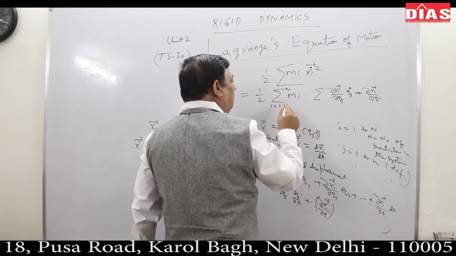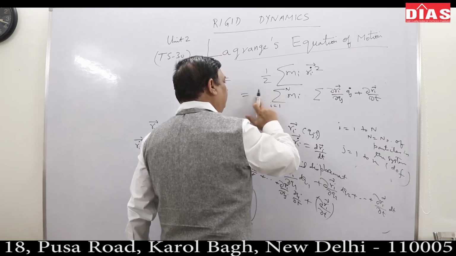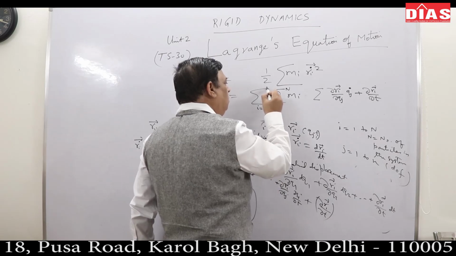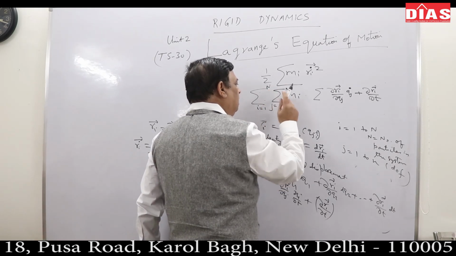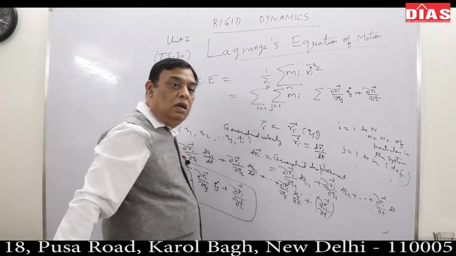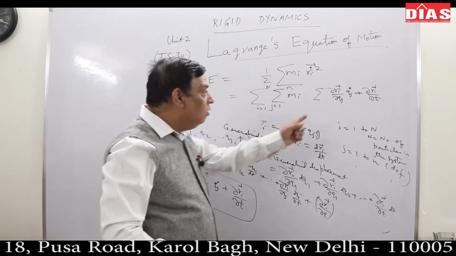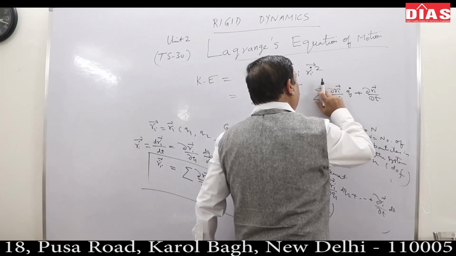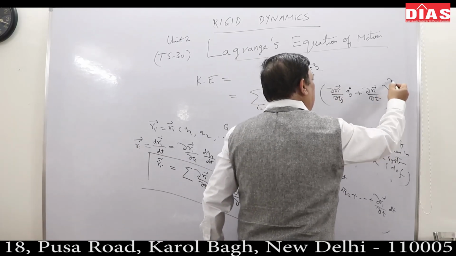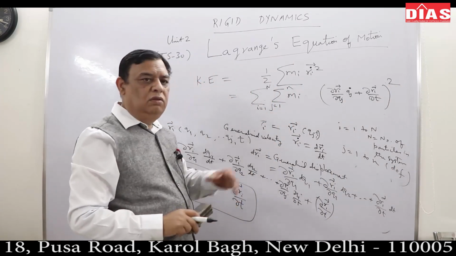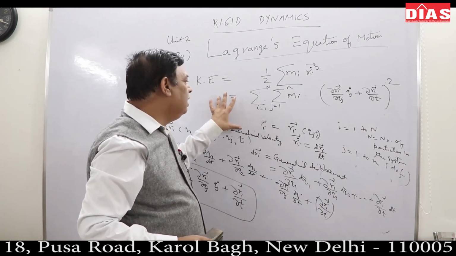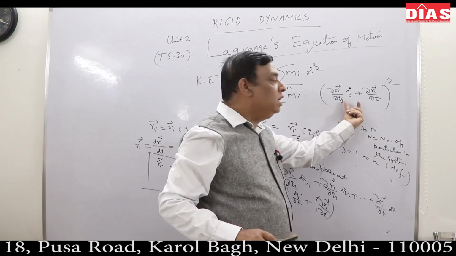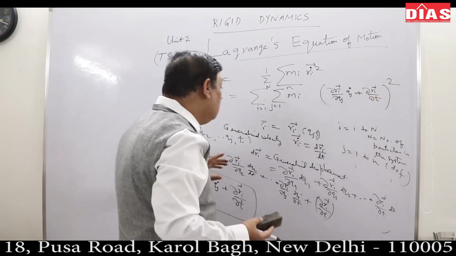Here try to see that there are two summations. The first summation is over i from 1 to n. For the second, j goes from 1 to small m, since that many generalized coordinates are there. So this whole square, whether I write the summation or not, is understood, as two summations have already been invoked. That is how the generalized kinetic energy can be written: mi, del ri upon del qj dot plus del ri by del t, whole square.